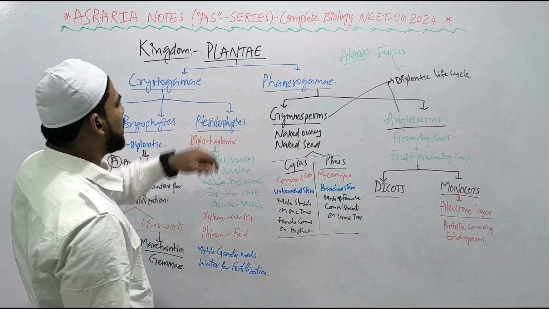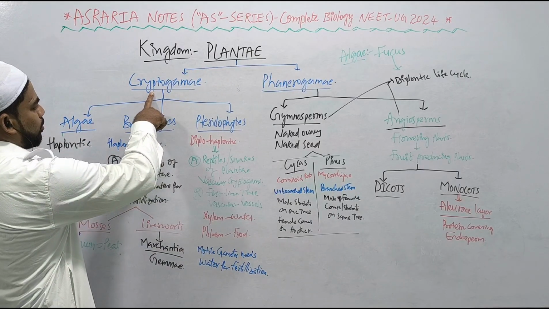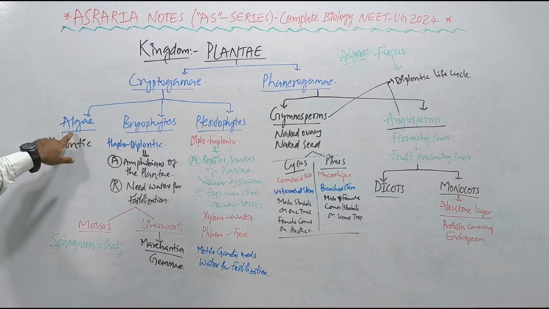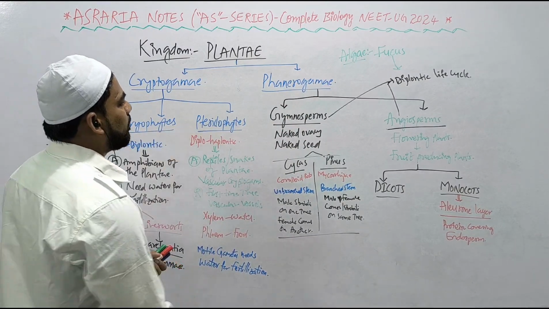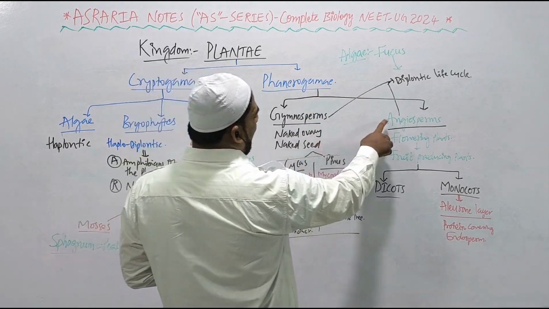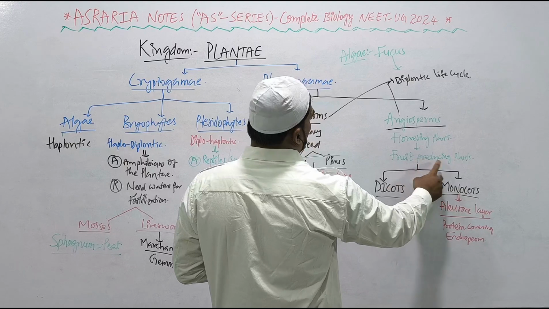So the plant kingdom is divided into two: Cryptogamae, non-seed producing plants, and Phanerogamae, seed producing plants. Cryptogamae is divided into three: Algae, Bryophytes, Pteridophytes. Whereas Phanerogamae is divided into two: Gymnosperms, naked ovary, naked seed plants, and Angiosperms, flowering plants, fruit producing plants, right?